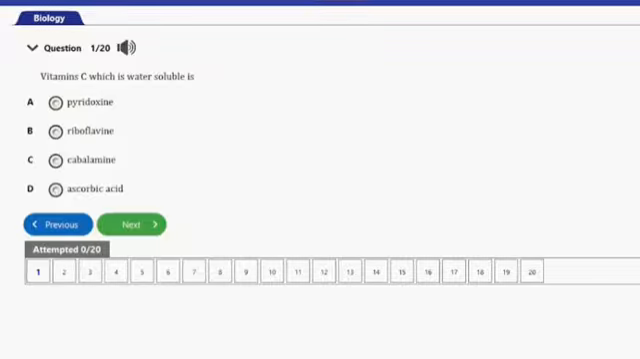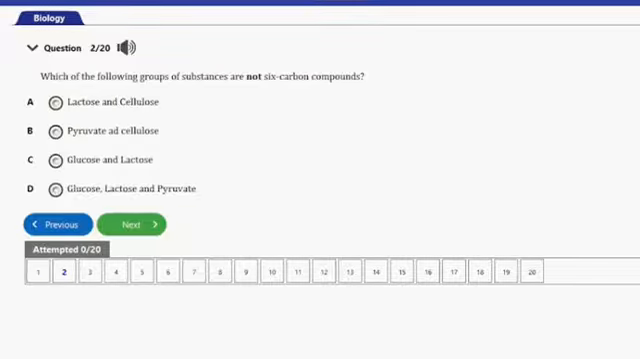So let's go ahead and consider the next question, guys. That's question number 2 here. It says, which of the following groups of substances are not 6-carbon compounds? We have A. lactose and cellulose, B. pyruvate and cellulose, C. glucose and lactose, D. glucose, lactose, and pyruvate. So guys, being that the only option here that represents 6-carbon compounds wholly is glucose and lactose, that's option C here.